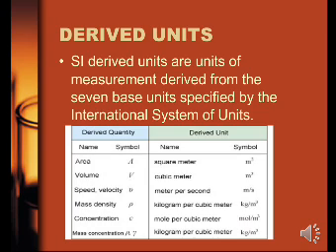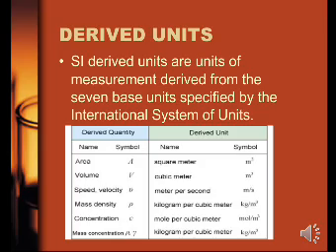Mass density. The unit is kilogram per cubic meter and the symbol is kilogram meter cube. Concentration. The unit is moles per cubic meter and the symbol is moles per meter cube. Mass concentration. The unit is kilogram per cubic meter and the symbol is kilogram per meter cube. So these are some derived units. In this year, that is in the 11th standard, you will study many more units in chemistry as well as in physics.